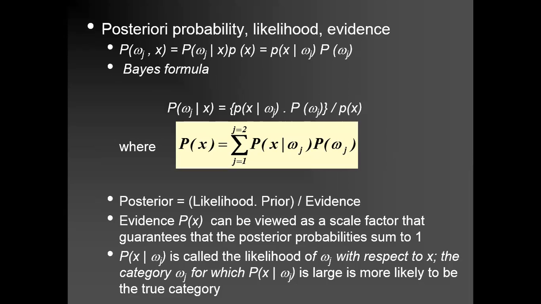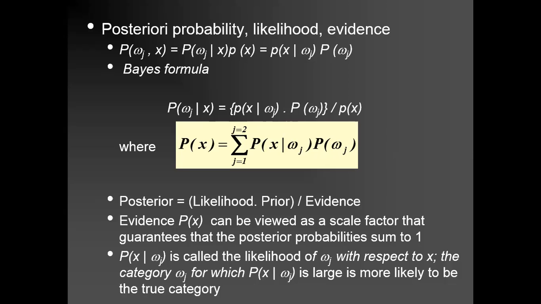What we can represent here is the probability of WJ given X, which represents your posterior probability. That can be represented as P of X given WJ into P of WJ, divided by P of X. Small P of X given WJ is the class conditional probability, multiplied by your a priori probability. Capital P within the bracket WJ is your a priori probability. So this is the Bayes rule, where you do the multiplication of likelihood with the a priori probability.